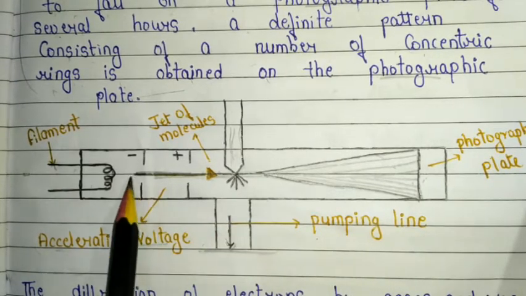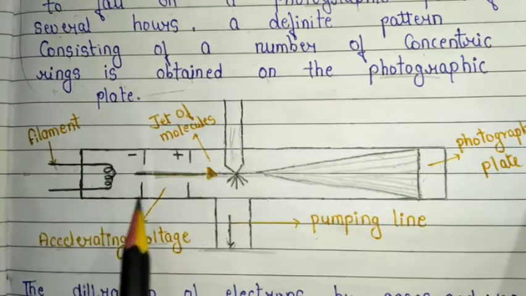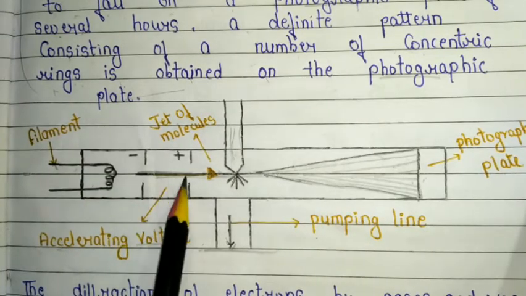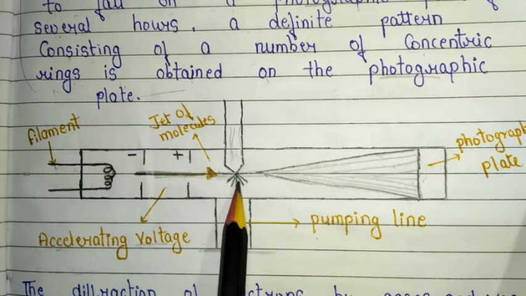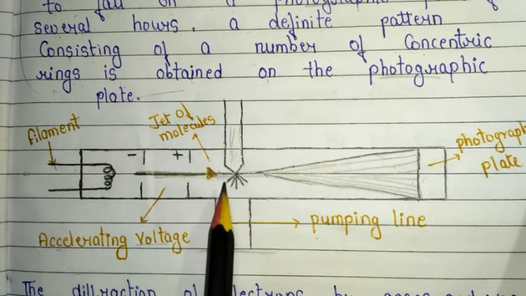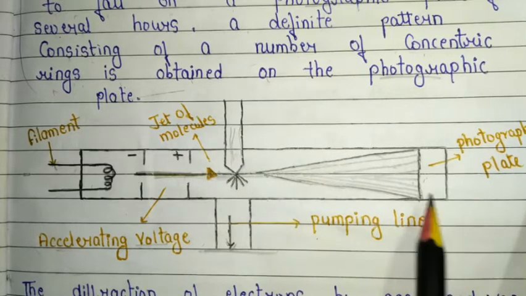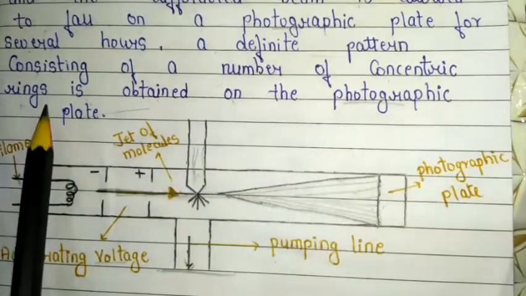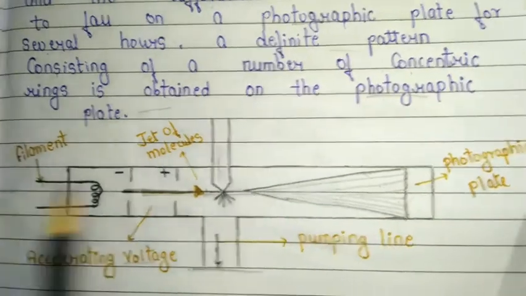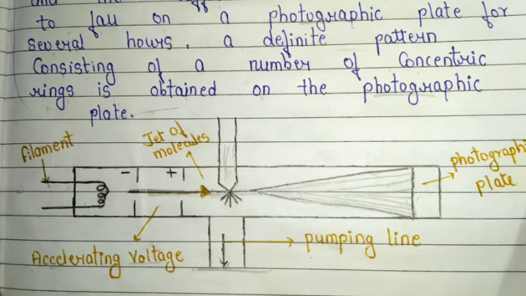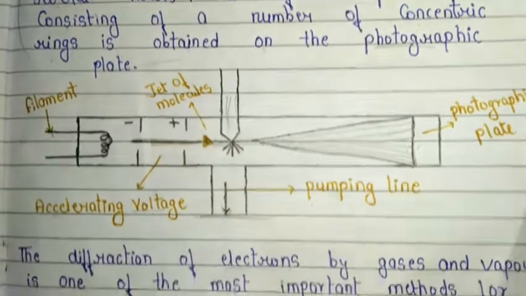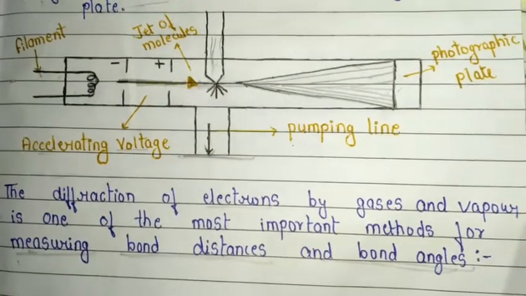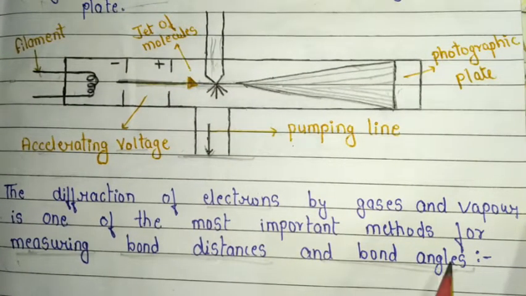So basically, the filament is used to produce the electron beam. Then the electron beam passes through the gases and vapors and is diffracted onto the photographic plate, and a definite pattern consisting of a number of concentric rings is obtained on the photographic plate. These are the basic principles of electron diffraction of gases and vapors. This is a very important schematic diagram. The diffraction of electrons by gases and vapors is one of the most important methods for measuring bond distance and bond angle.